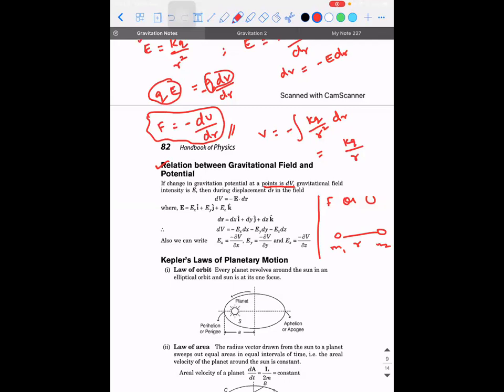No, what I'm asking is, I'm just trying to teach you the grammar, how to analyze a question. I'm trying to put a question like this, saying that calculate the potential energy of the system at a point.